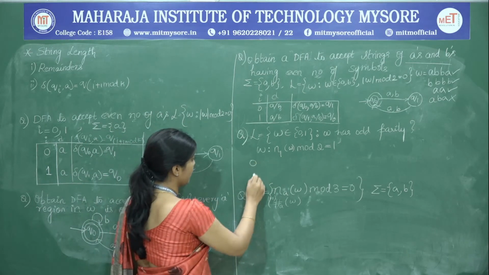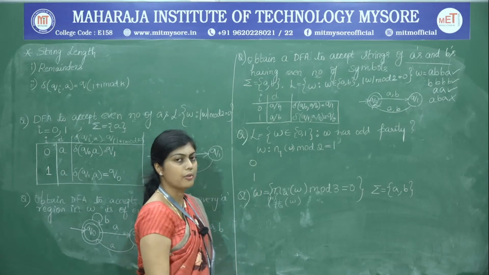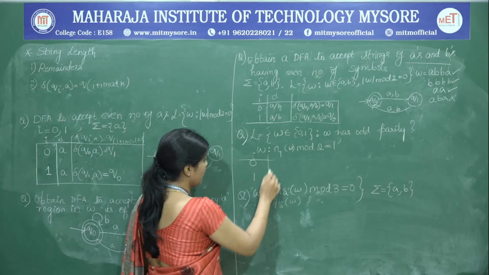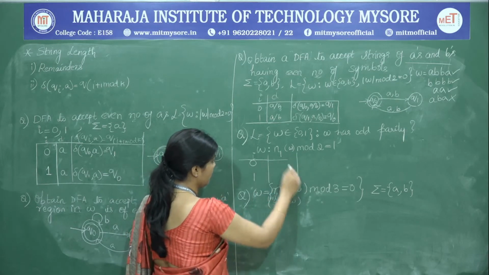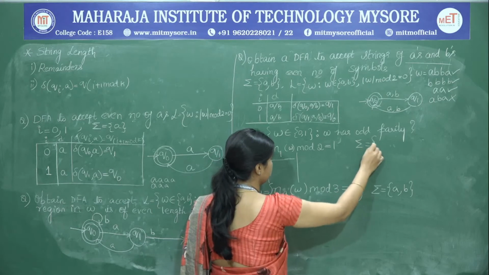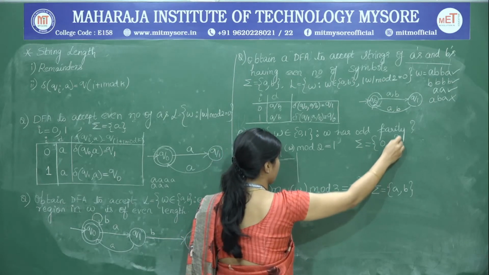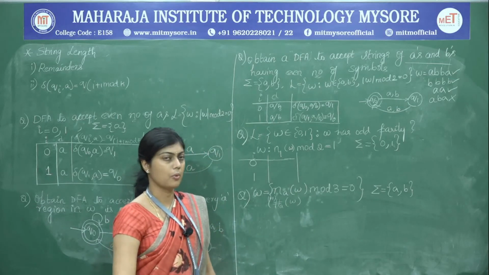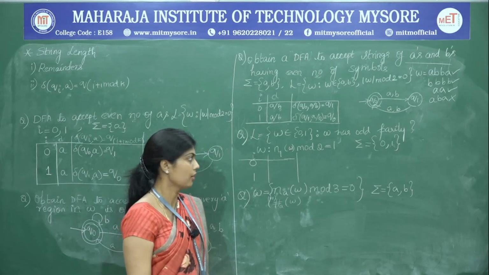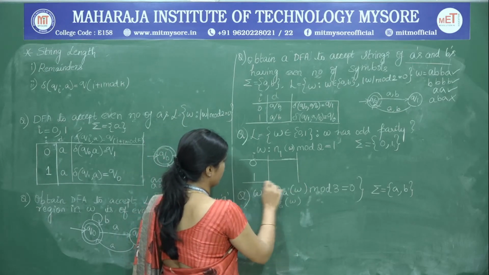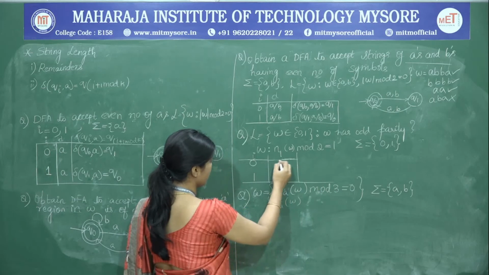So, the transitions again from the state 0 and from state 1, because they are the remainders, we are going to have sigma which is equal to 0 and 1. So, the constraint is only on the occurrences of ones and the number of ones in the string. So, next we have to write the transitions.